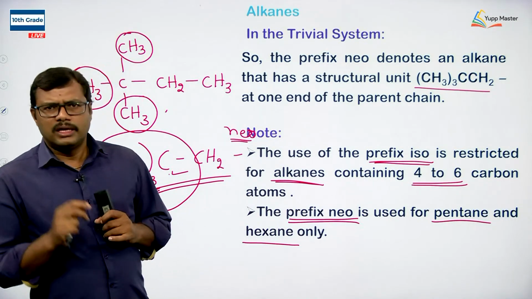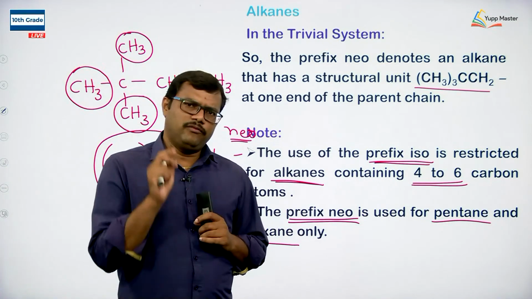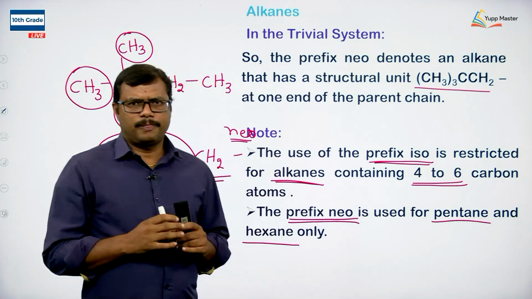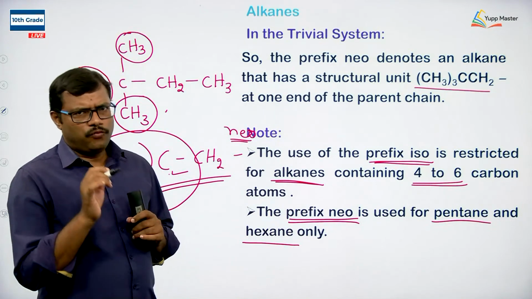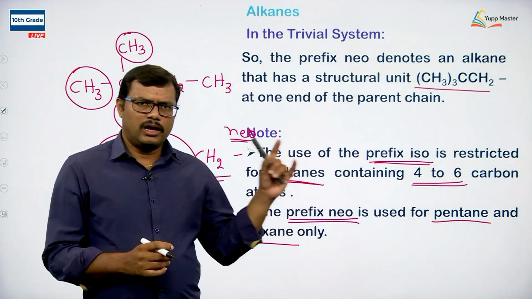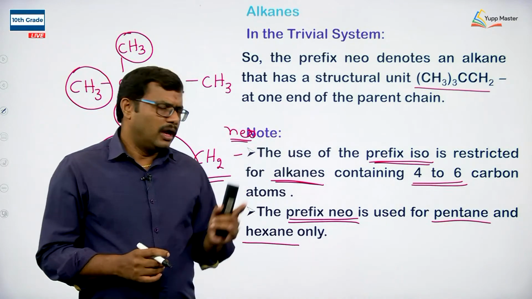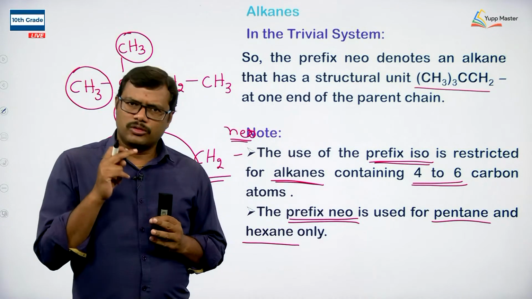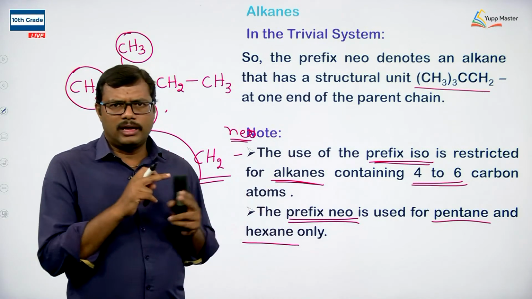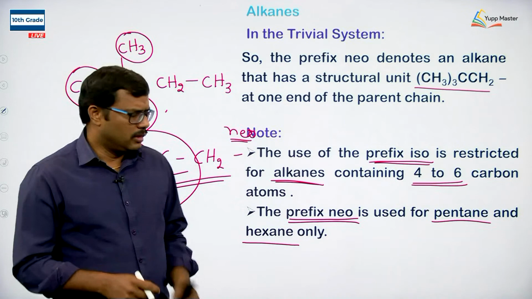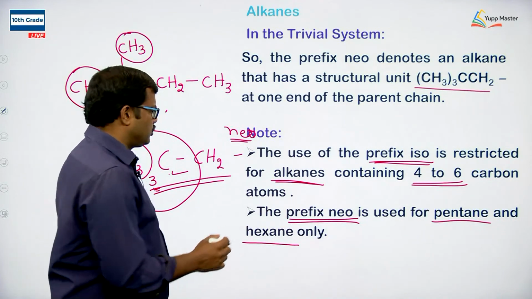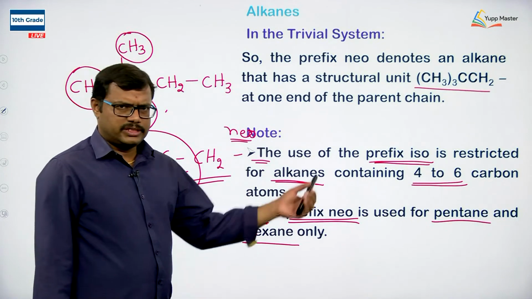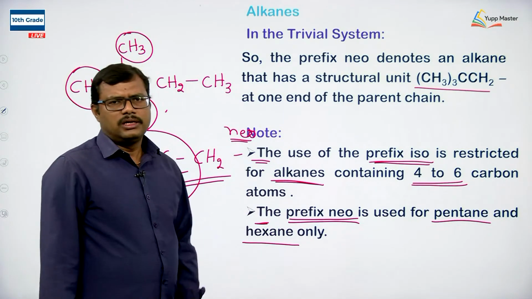Iso terminology is restricted to the alkanes having 4, 5, or 6 carbon atoms, okay. For alkanes having 4 to 6 carbon atoms, the iso terminology is used, and for pentane with 5 carbons as well as hexane with 6 carbons, for those 2 compounds only the neo terminology is used, okay. This you have to keep in mind, students. These two are very important: iso usage and its restriction, and neo usage and its restriction.